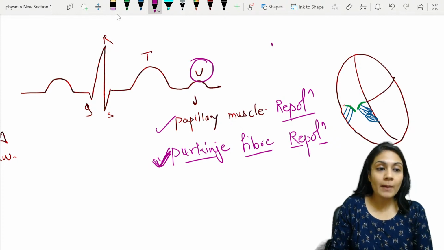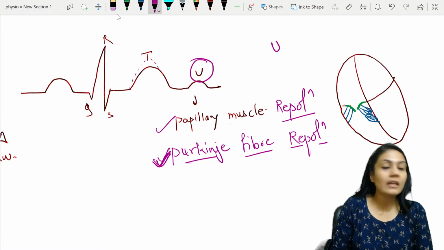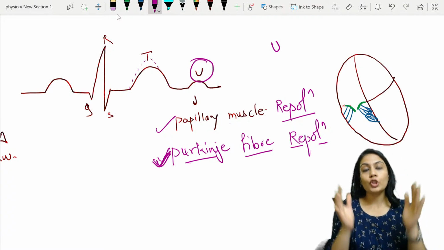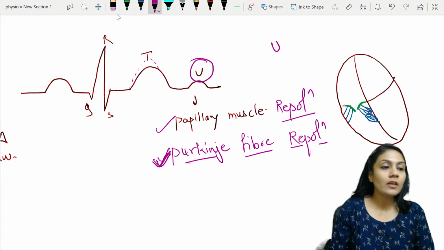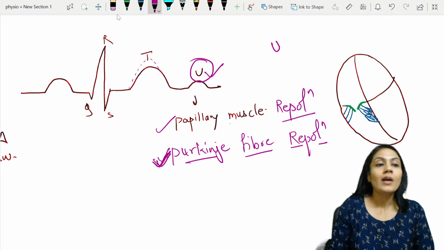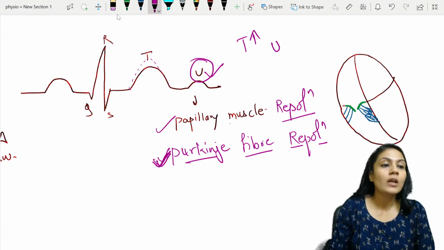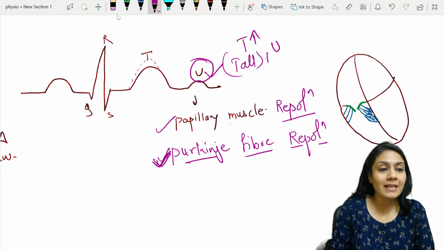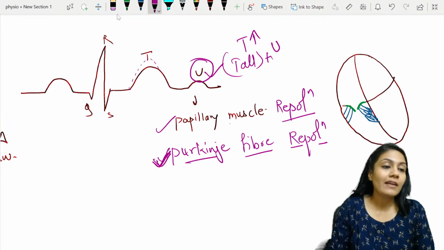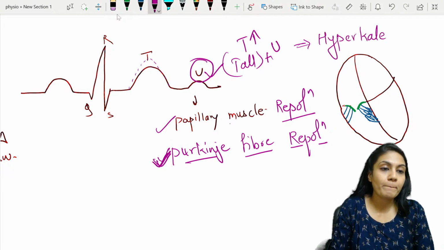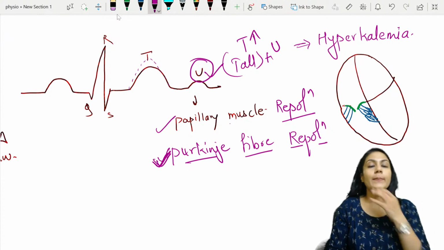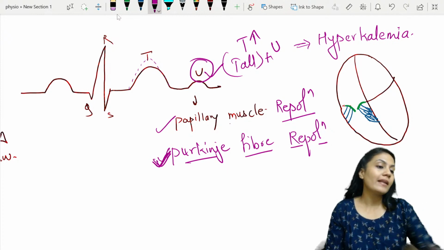अगर सारे leads में आपको U दिखाई दिया, and there are some changes in the T wave also, T wave become tall and tented, and then you are going to see the U wave also, then most probably, अगर T wave की amplification हो गई, इसका height बढ़ गया, we say it as tall T wave, tall tented T wave, plus you are going to see the U wave, then definitely it's a sign of hyperkalemia. Okay, you can write that thing also.